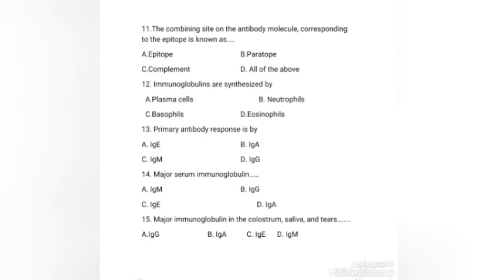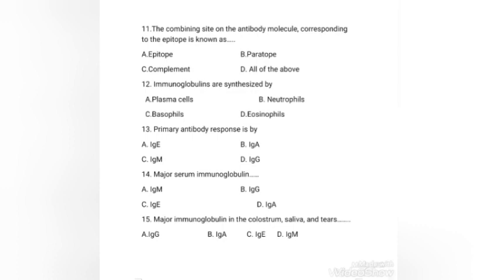IgM is a pentamer, consisting of 5 immunoglobulin subunits and 1 molecule of J chain. It appears early in response to infection, before IgG. IgM antibodies are short-lived and disappear earlier than IgG.